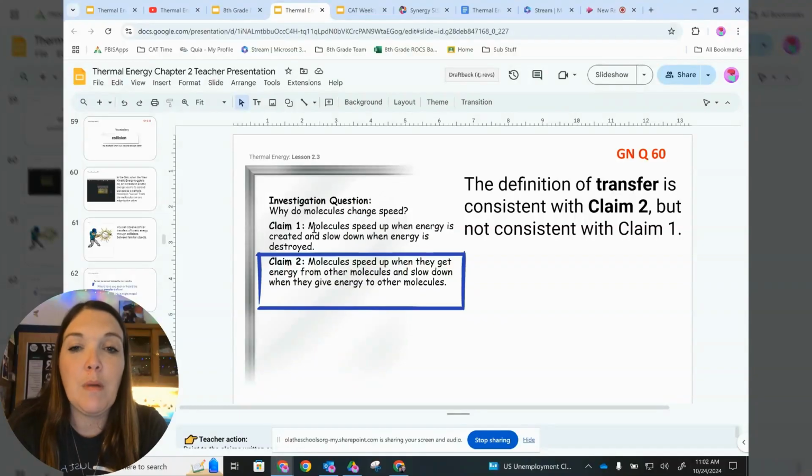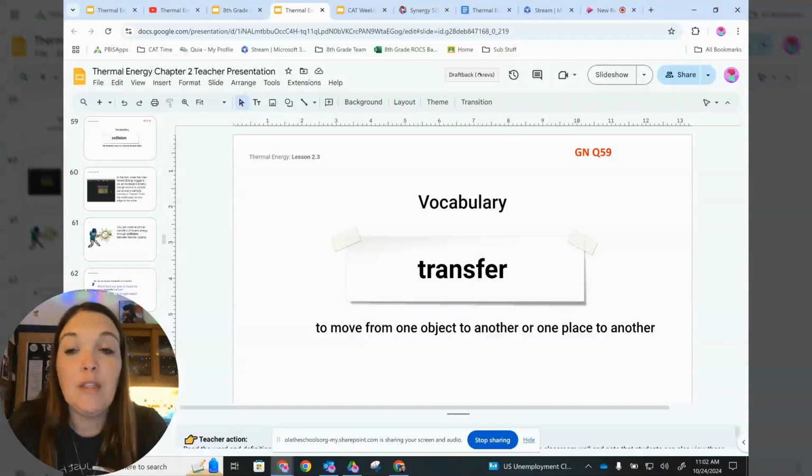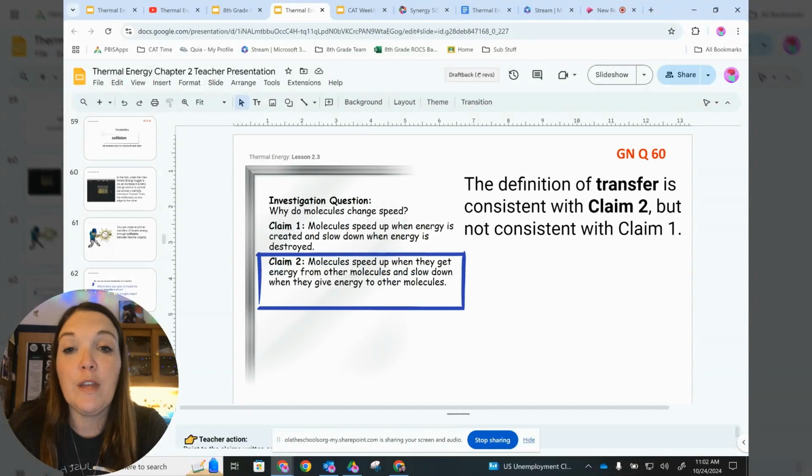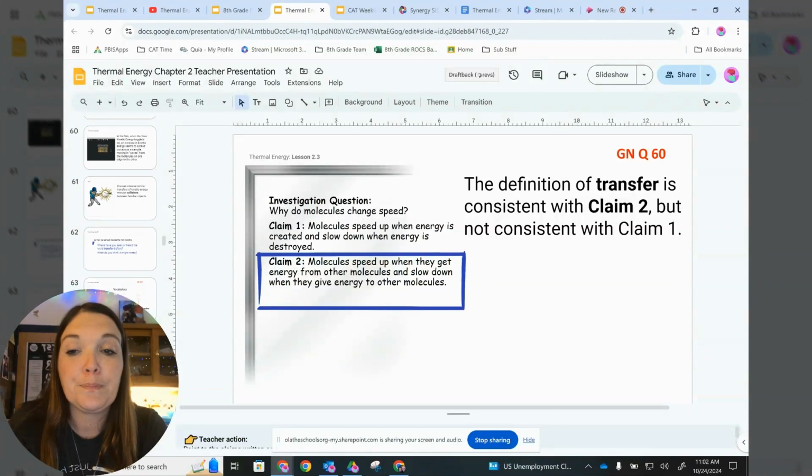Okay, claim 1 was molecules speed up when energy is created and slow down when energy is destroyed. That is not supported by the definition of transfer. Okay, molecules speed up when they get energy from other molecules and slow down when they give energy to other molecules. So that transfer definition, move from one object to another, the kinetic energy is moving from one molecule to the next. Okay. All right.